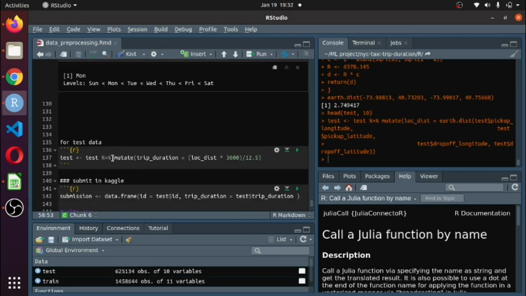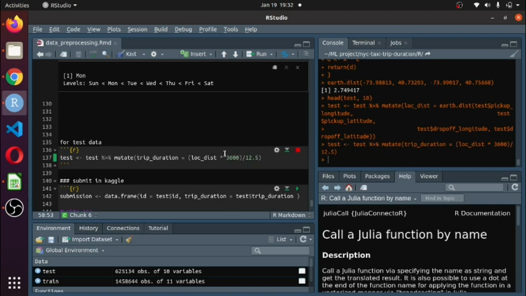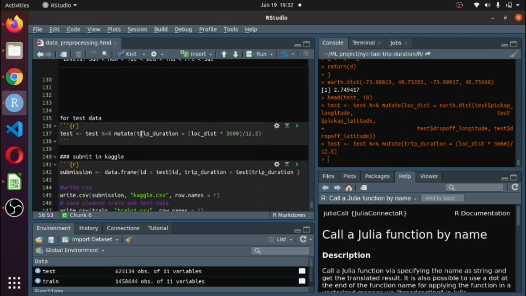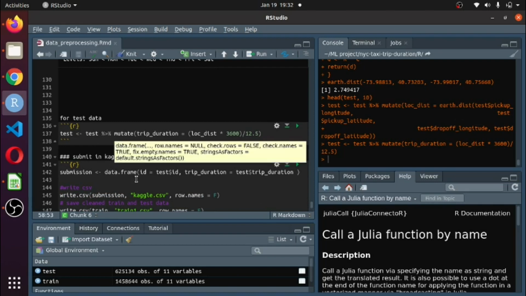Then I am using the mutate function and creating a new column trip duration, and I divide by 12.5. These things I discussed in the slide. So I just run it. What I need is just the trip duration column, so I created it in the testing dataset. Now I am able to submit this to Kaggle.